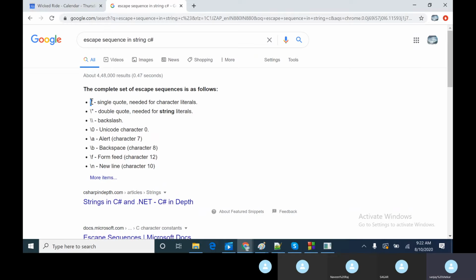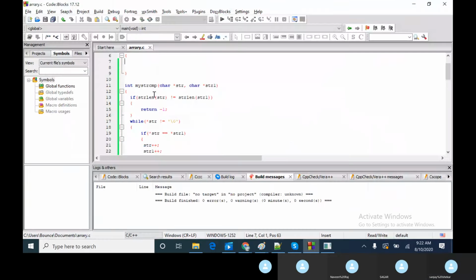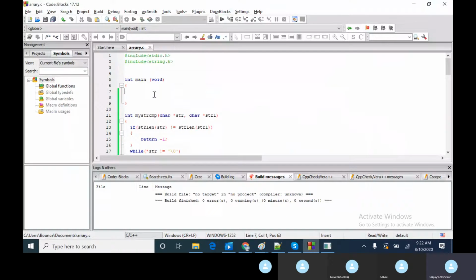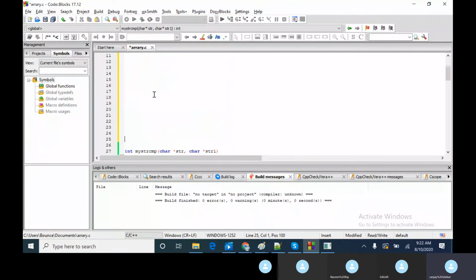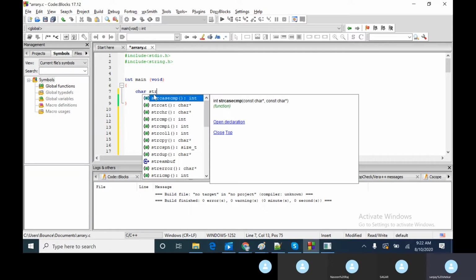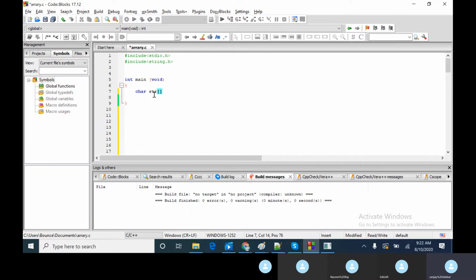What exactly I'm trying to say is, let's say I have a string. Let me take a string. Let me have main.c, the main function. So let me take a string, char str, and let me have this declared as Bangalore, and put a semicolon.